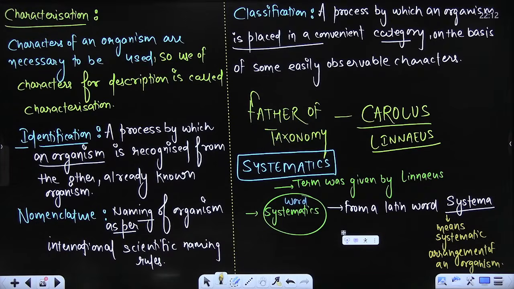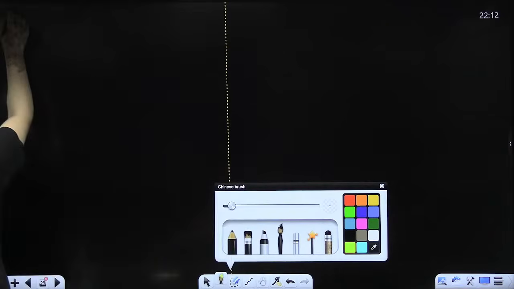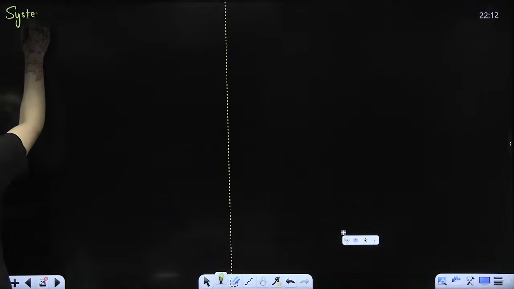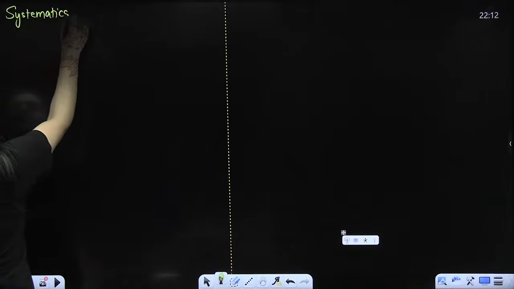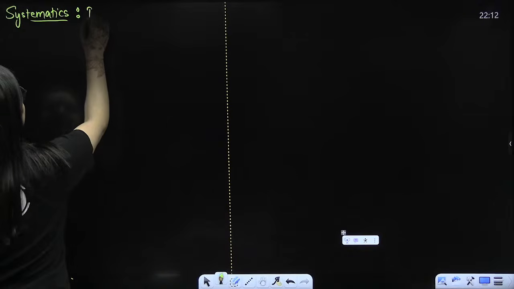So systematics, beta, includes identification, nomenclature, classification. But along with that, you will talk about the evolutionary relationship, that how one organism is related to another, how do they evolve. So we will consider everything. So in systematics, what will you consider? Yes, everyone. In the systematics, what do we have? Yes, everybody. So systematics will include,